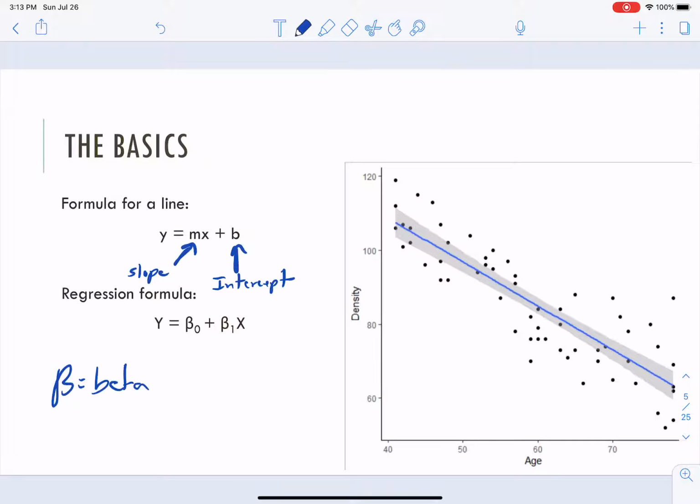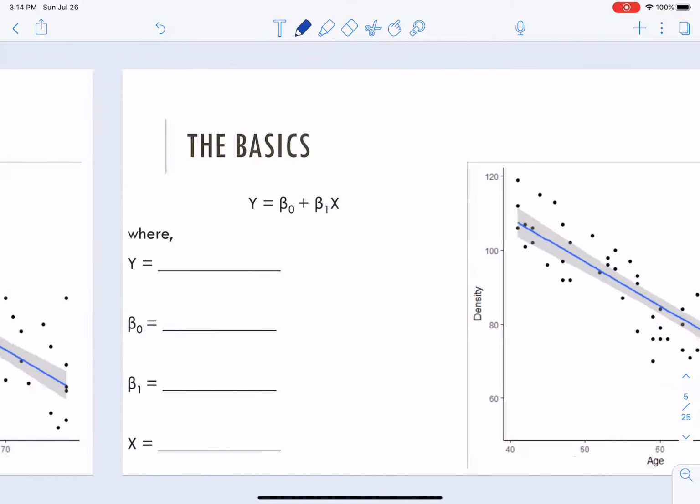Very cool, right? It just represents the same stuff. So in that case, beta naught, that's the intercept. And beta 1, that's the slope. So flip-flopped, no big deal, and slightly different symbols.